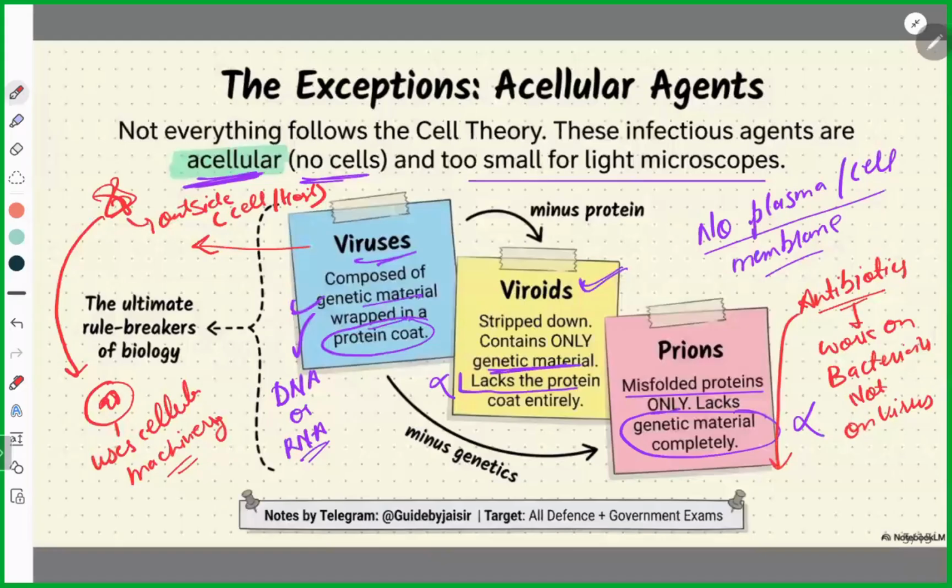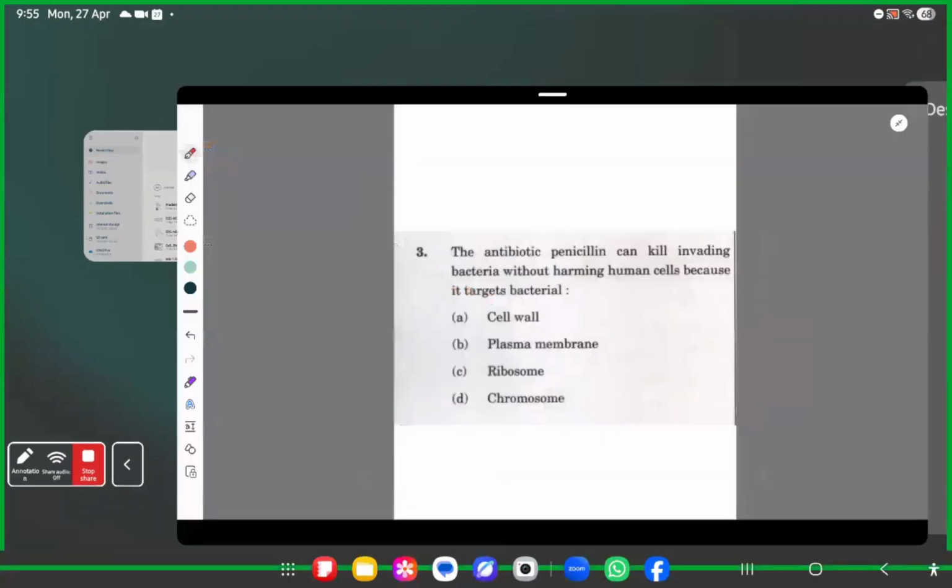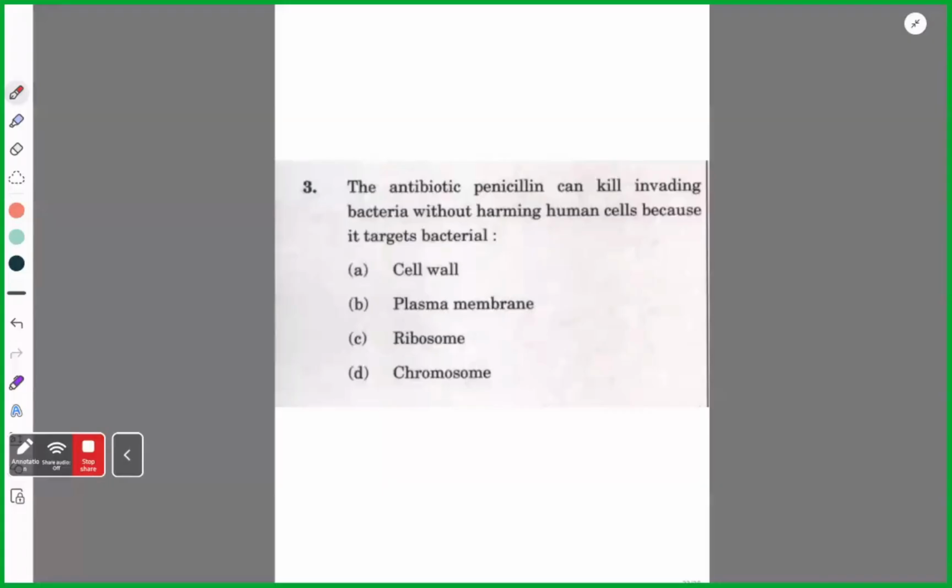Because these antibiotics break down the cell wall manufacturing system or machinery. Viruses do not contain any kind of cell wall, so antibiotics do not work on viruses. They work upon bacteria. They attack the cell walls or the cell wall making mechanism. So now you can answer this.